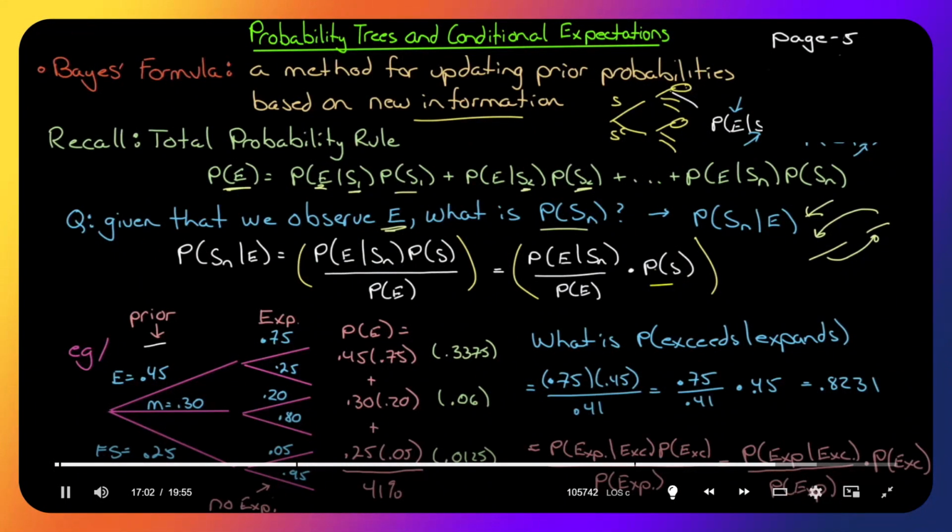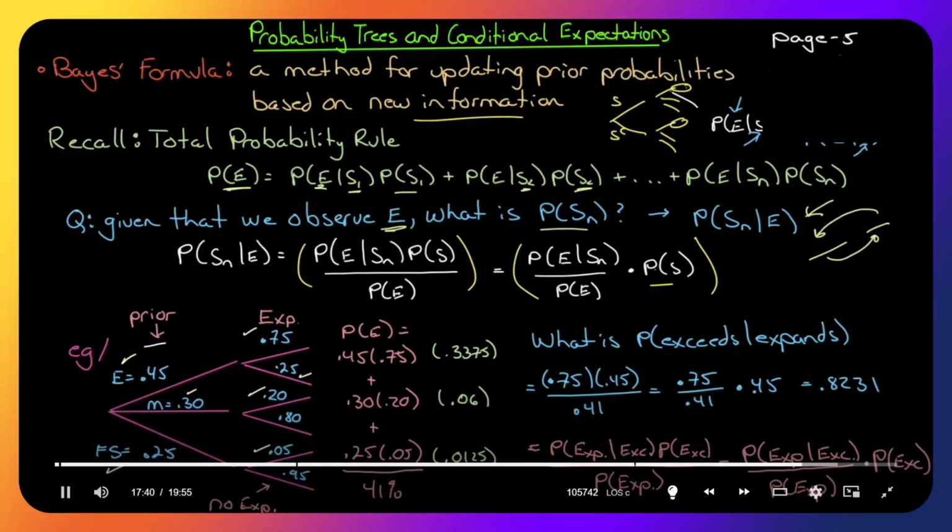We're looking at a company and we're placing probabilities on their EPS: EPS exceeding expectations, EPS meeting expectations, or falling short. 45%, 30%, and 25%. And we're saying, well, the company will expand, but depending on what their EPS is, we place a different probability on them expanding. If they exceed EPS, there's a 75% probability they'll expand, 25% probability they won't. If they meet expectations, that probability of expansion only drops to 20%, and if they fall short, there's only a 5% probability that they're going to expand.